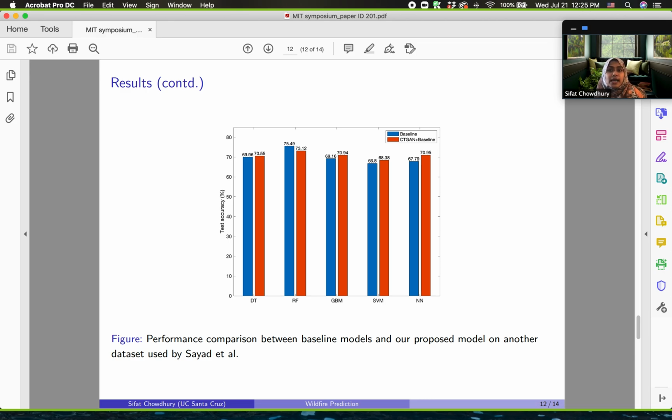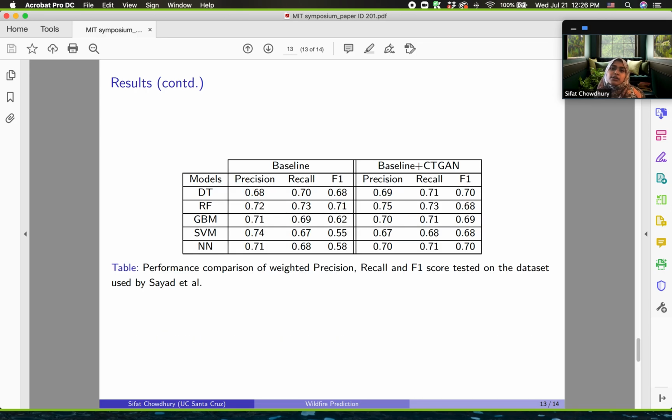So the previous 2 slides present the results for our own dataset, and this slide presents the data for implementing our proposed approach on another dataset. It turns out that the overall test accuracy of our proposed approach is higher than the baseline performance in all 4 machine learning models except the random forest. And this is the result for the weighted precision, recall, and F1 score checked for the same dataset, which clearly shows the efficiency of our approach.